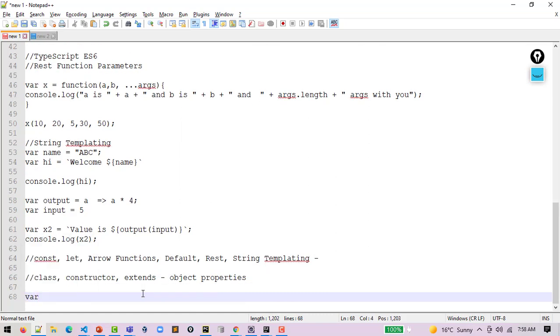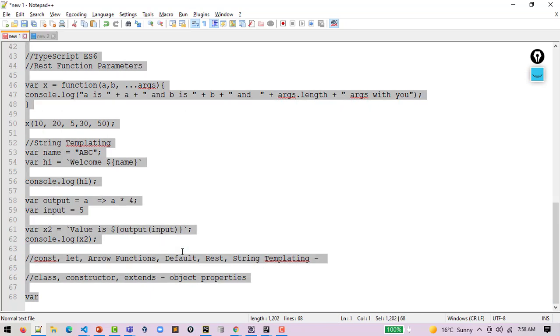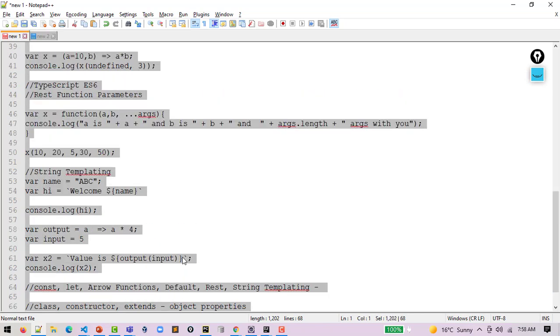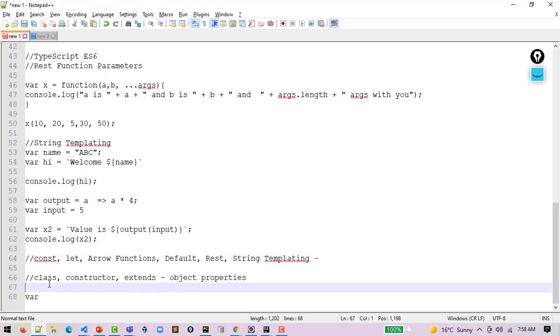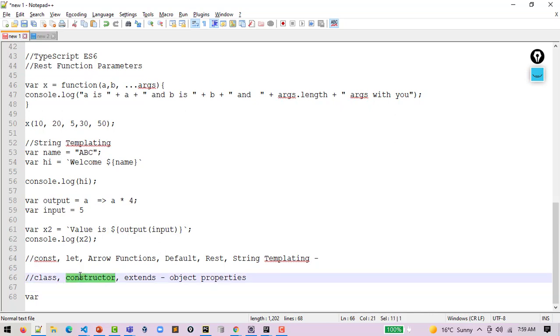So today you can practice this one, and you can check the recording also. And in the next class I will talk about class, constructor, extends, inheritance, polymorphism, and then slowly, steadily we'll move toward data types and everything about objects, everything about array, map, set, functions, right?